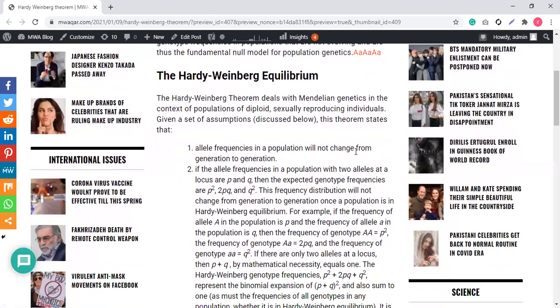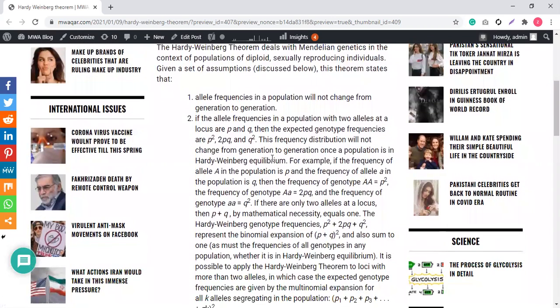Now, moving to the equilibrium. The Hardy-Weinberg theorem deals with Mendelian genetics in the context of populations of diploid, sexually reproducing individuals. Given a set of assumptions, this theorem states the following points, and these are very important. Number one: allele frequencies in a population will not change from generation to generation.